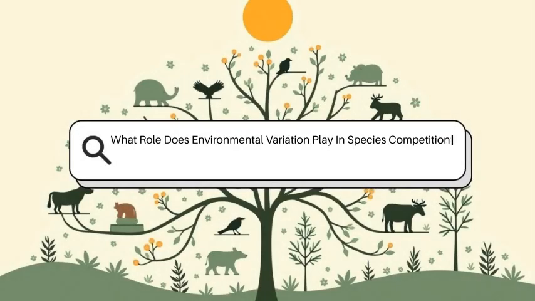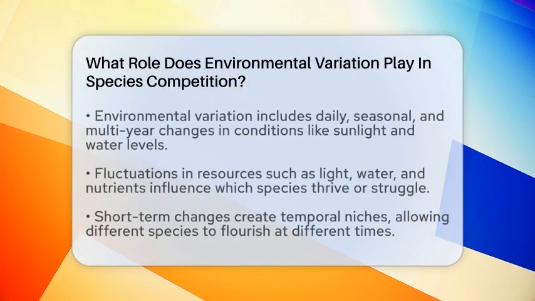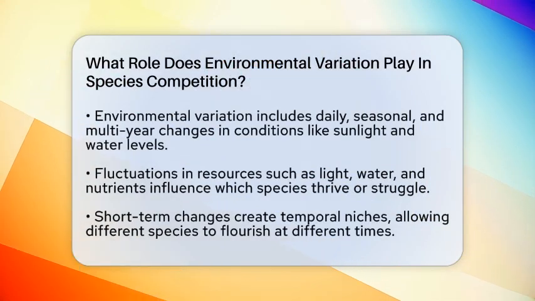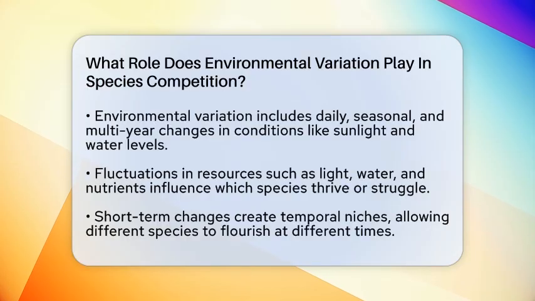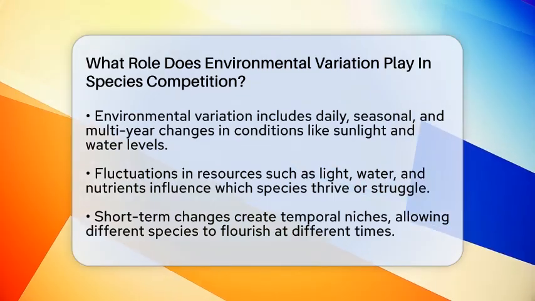What role does environmental variation play in species competition? Imagine a forest where the sunlight filters differently each day, or a pond where water levels rise and fall seasonally. These changes are examples of environmental variation that influence how species compete and coexist.